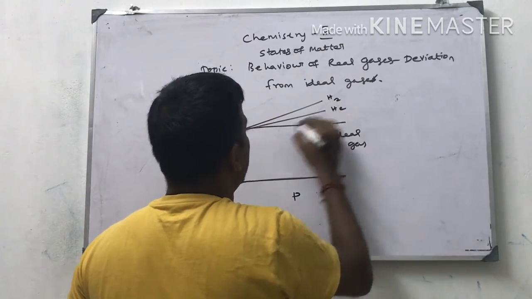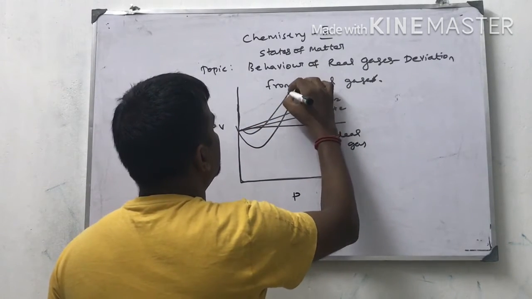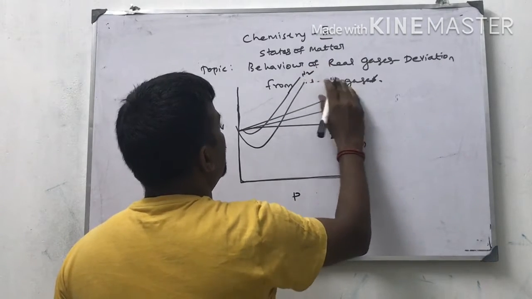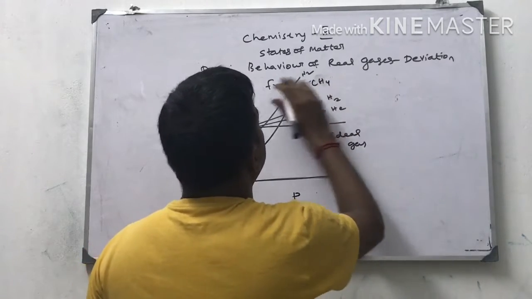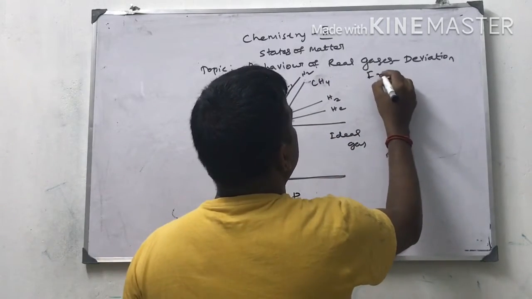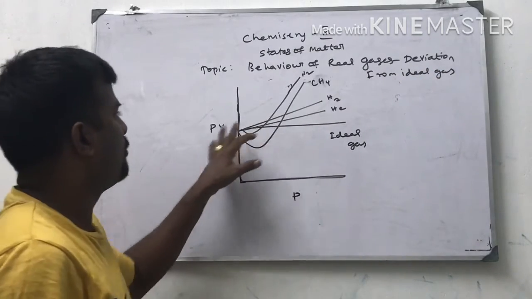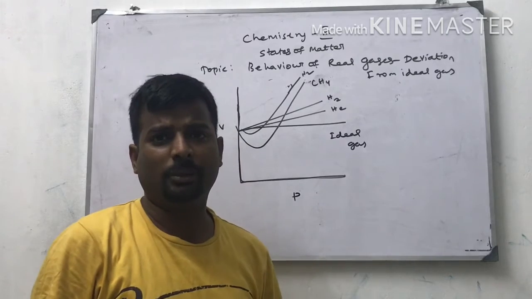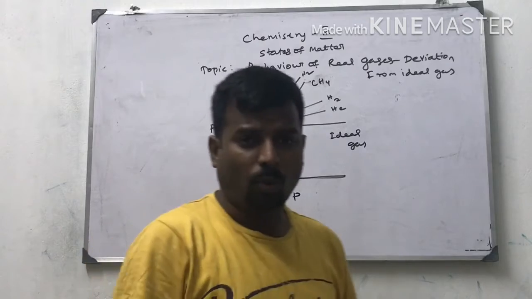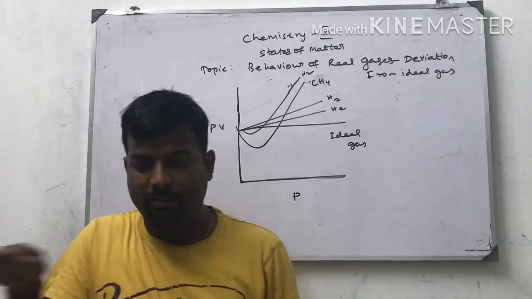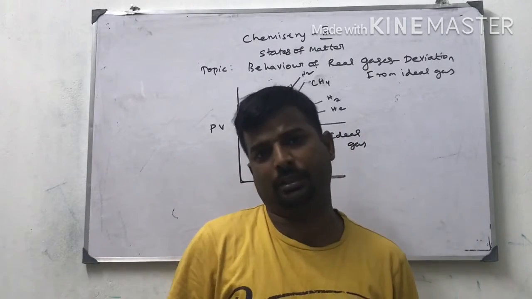H2, helium, N2, methane CH4. This is the PV versus P graph using Boyle's law. In this graph, no curve will coincide with the x-axis of PV, that is, no curve will follow ideality.